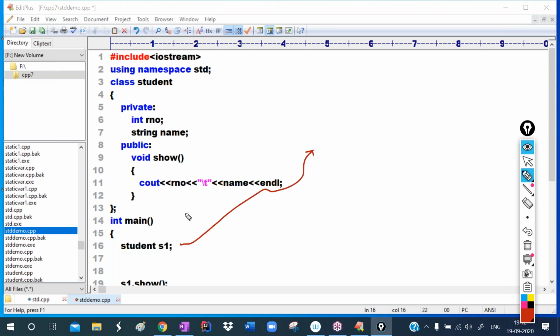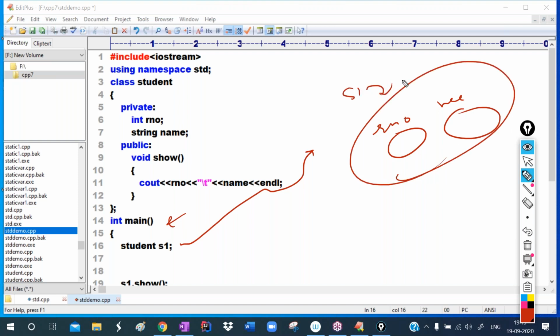Main is the entry point. Program execution starts from main, so to mark the entry point we write main. The S1 object will be created, with roll number and name in it. S1 dot show means, here actually we have to define one constructor, so that is not a perfect program. We initialize the values, and whenever we call the show method, it prints the roll number and name. The class is defined, and main is written outside of the class. If you define main inside the class, a circular dependency problem will occur. That's why we define it outside. So this is a C++ program.